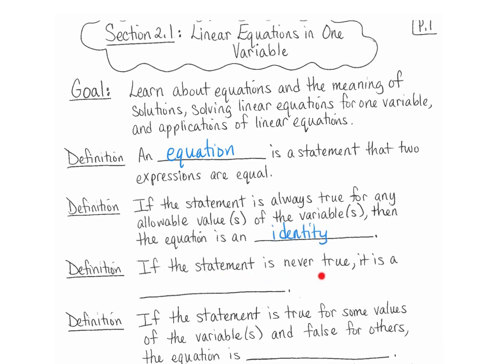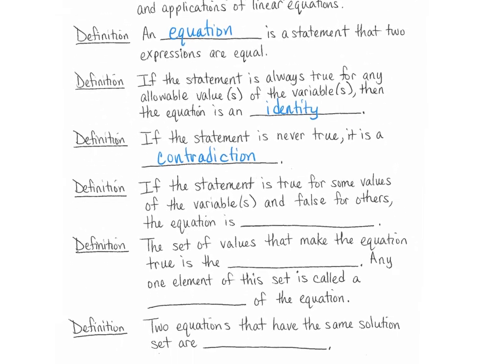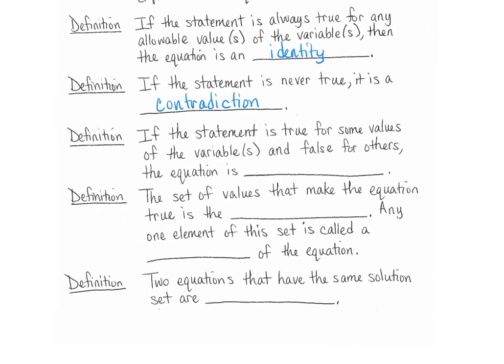If the statement is never true, it is a contradiction. If the statement is true for some values of the variable or variables and false for others, then the equation is conditional.